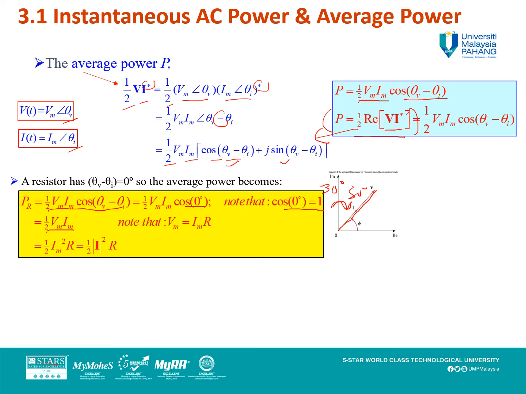Note that from Ohm's law, Vm equals Im R. Substitute the value in this one, so you can also get the value as half Im to the power of 2 multiplied by R, or half the modulus of I to the power of 2 multiplied by R, sorry for that. So you can get the value from this equation also. Remember, in this one you just get the value from the magnitude, not the angle.